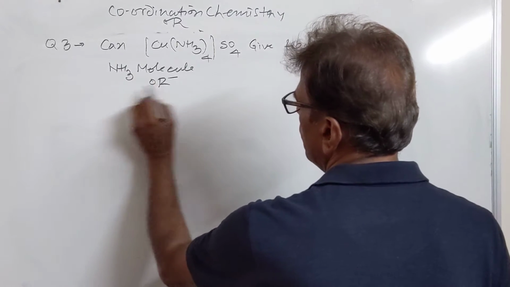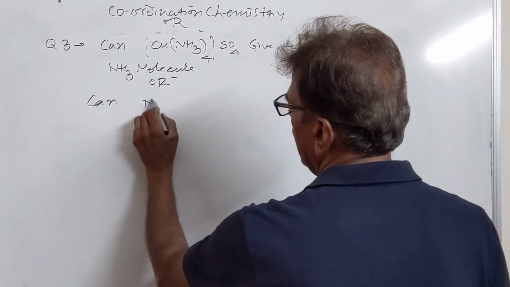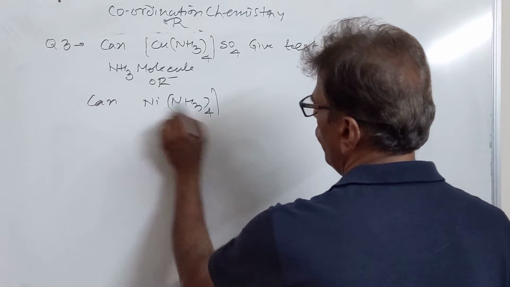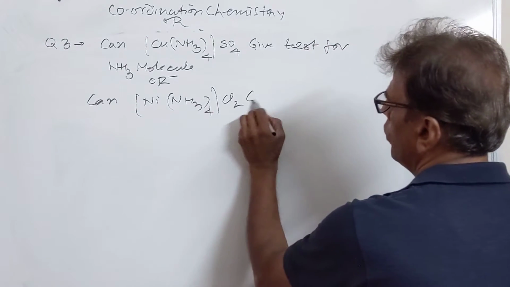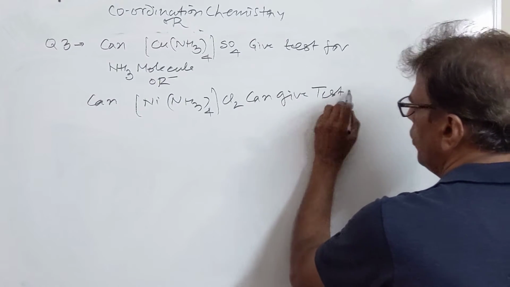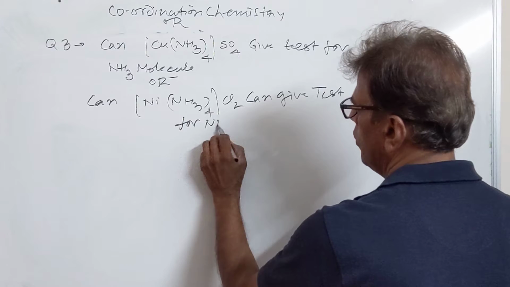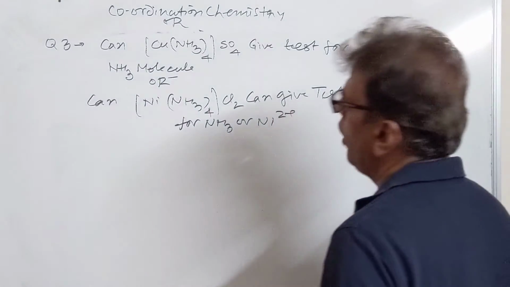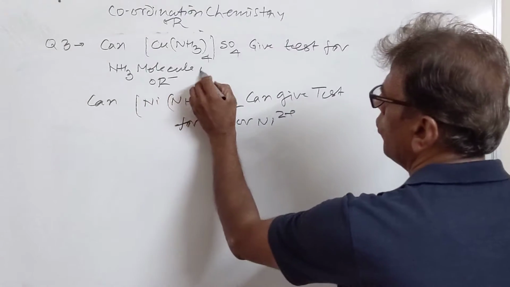Similarly, can Ni(NH3)4Cl2 give test for ammonia or nickel ion? So our answer is ammonia molecule or copper ion.